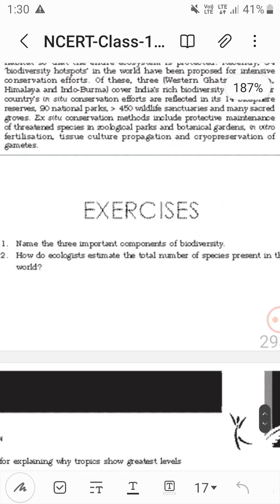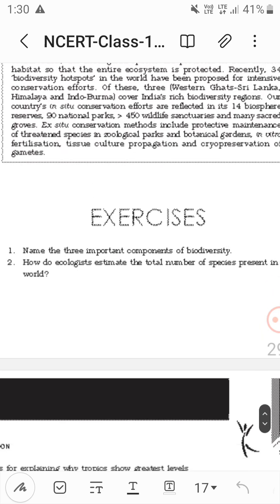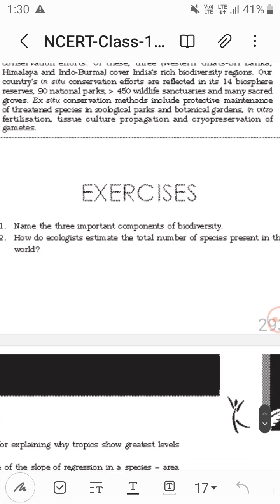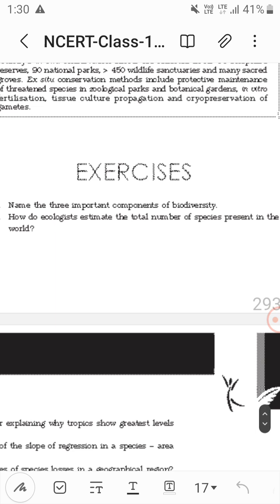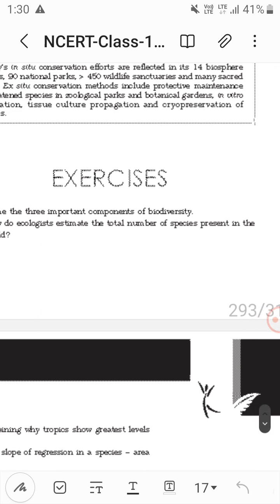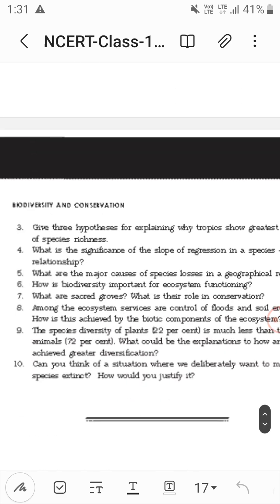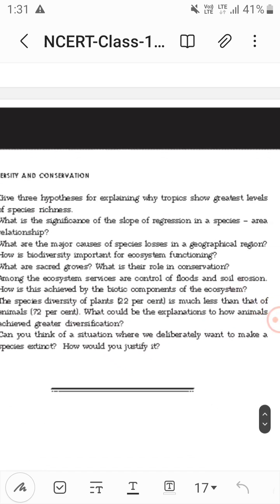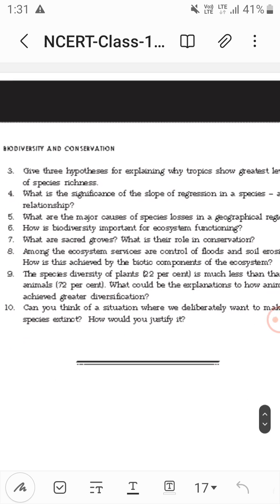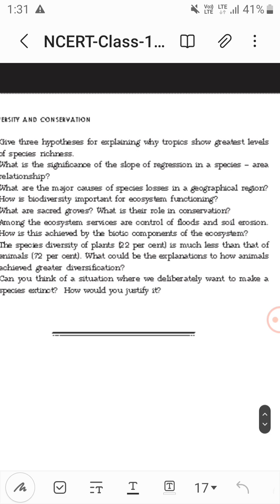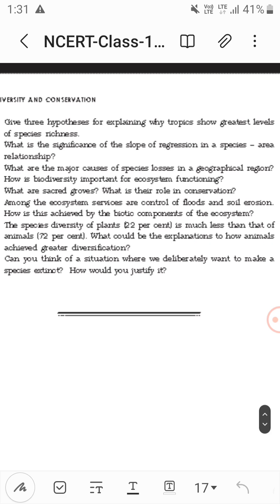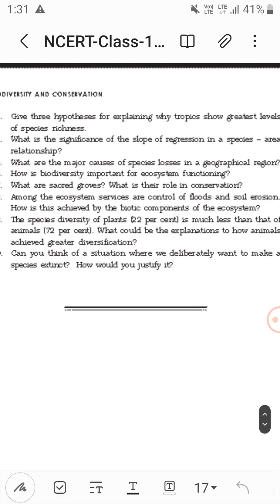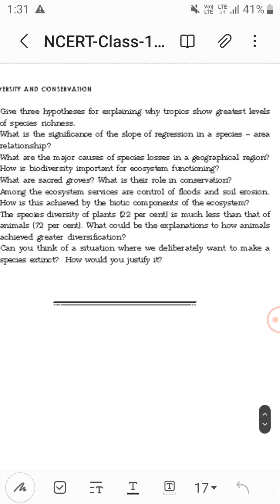Now the exercises. Name the three important components of biodiversity. How do ecologists estimate the total number of species present in the world? Give three hypotheses for explaining why tropics show greatest levels of species richness. What is the significance of the slope of regression in a species area relationship? What are the major causes of species losses in a geographical region?